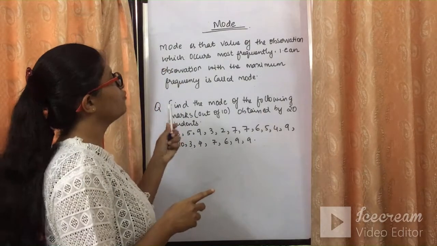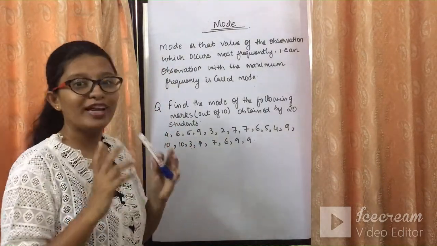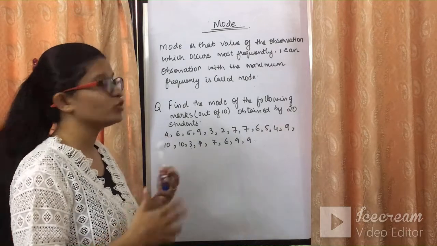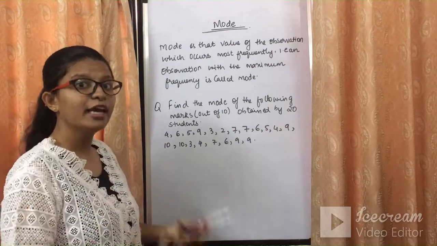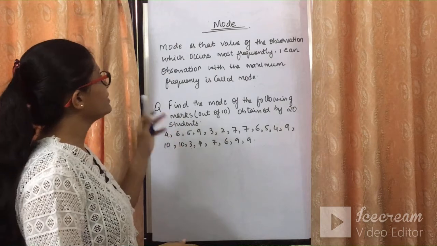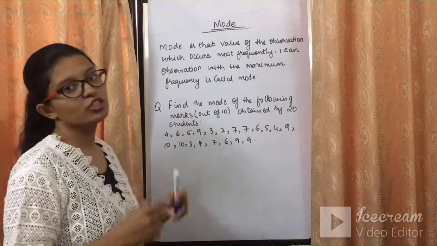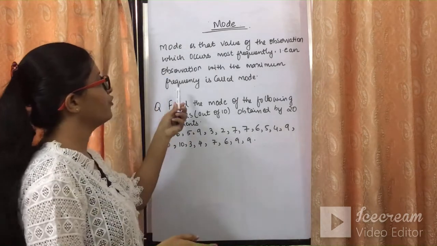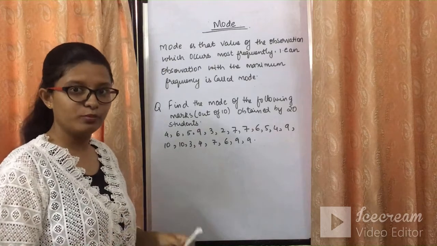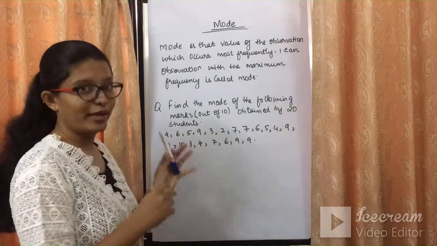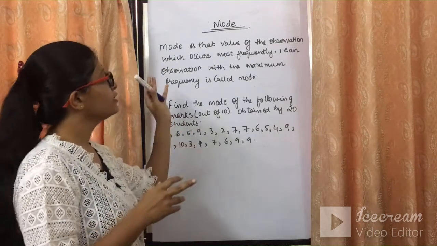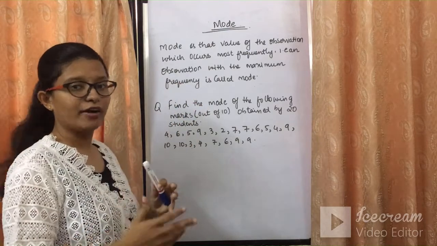Mode is that value of the observation which occurs most frequently. As I told you, it is the most frequent number in the given observations. That is, an observation with the maximum frequency is called mode. This is the definition given in the NCERT books. As I have already explained earlier, the mode is nothing but the frequently occurring number.